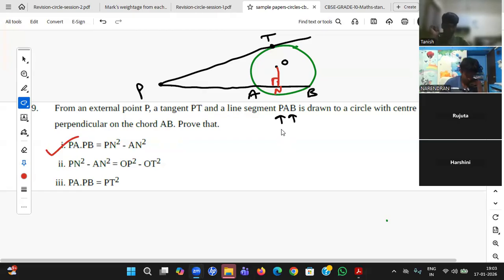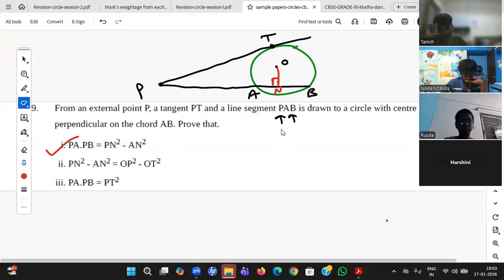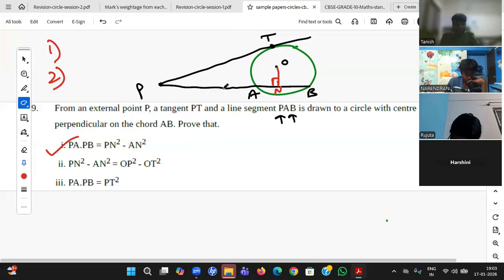Okay, so student, this is what is given. So cross check the language. Yeah, very good, Narendra. I'm able to see many answers here. Okay, so this is what the diagram is. After this, what do you need to do? We need to apply 10.1, 10.2. He did not speak about the radius, student. So I did not join the radius. 10.1 is not there here. 10.2, two tangents should be drawn, but only one tangent, the other is the secant. So 10.2 also is not applicable here. Till now, I may construct the things.